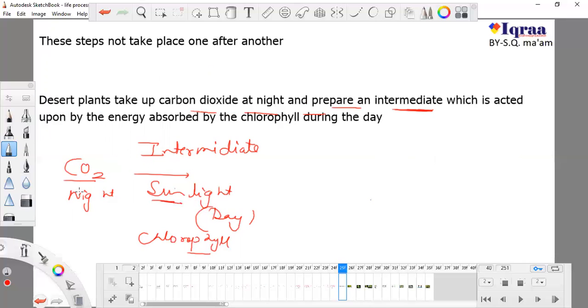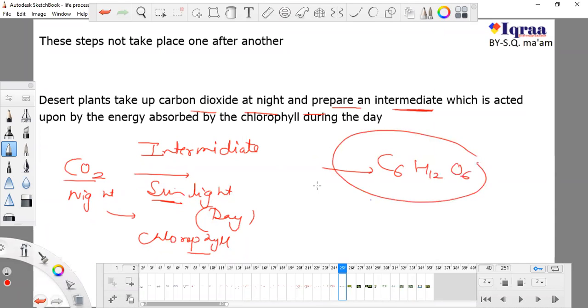So the desert plant absorbs carbon dioxide at night time, and makes some intermediate, some chemical which is going to become glucose. Finally, energy is needed, so they absorb sunlight energy in daytime, when the day comes, and it will produce glucose. So this is how they work. These are entirely different processes with a different starting point.